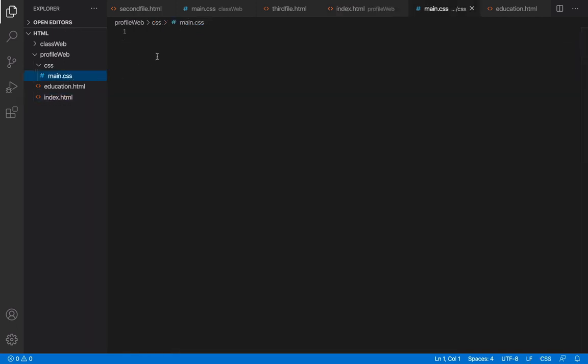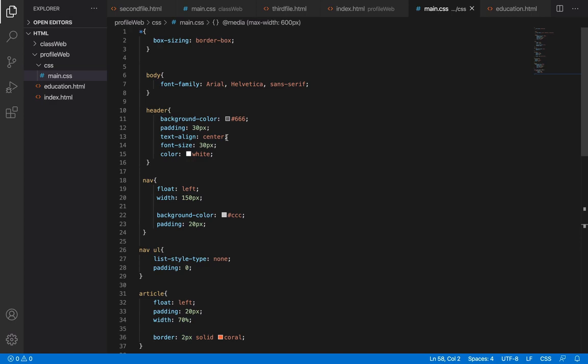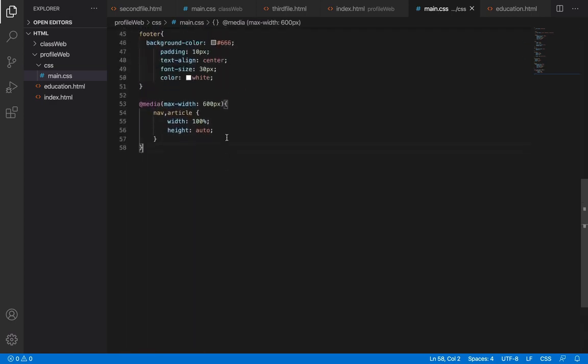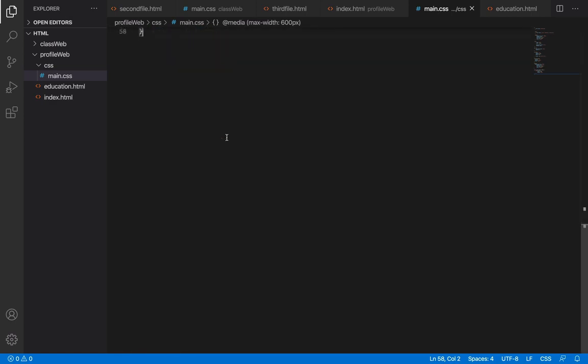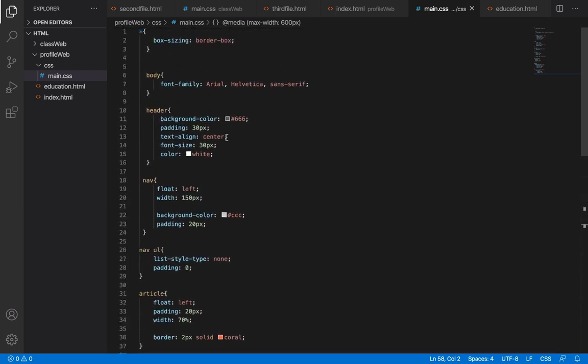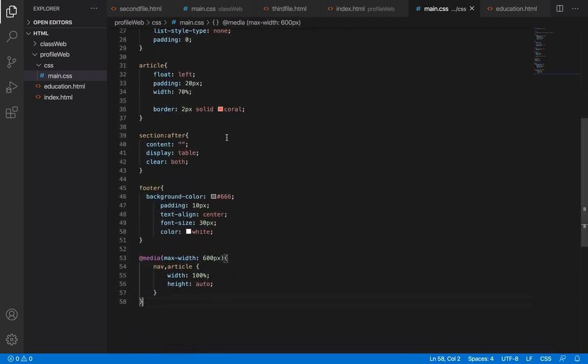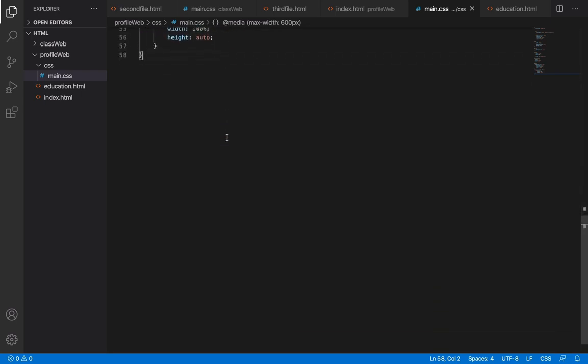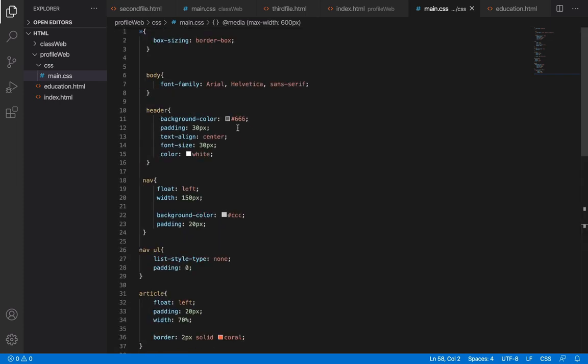So I'll go inside CSS and I'm going to drop it, yes. I'll just paste it: Ctrl V to paste on Windows, then Command V on a Mac, if you are using a Mac to learn this. So that is what we have here.